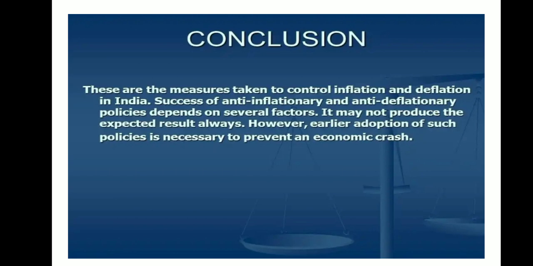It may not always produce the expected result. However, early adoption of such policy is necessary to prevent economic crashes. The government will always be there to monitor these activities. As a result, we were saved from the Great Depression of 2008.